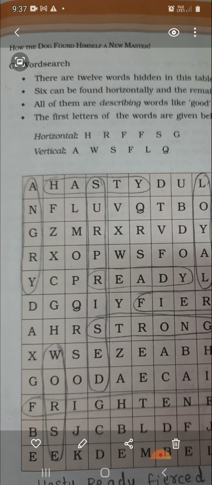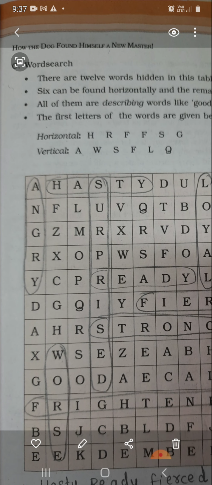Now these words that are given in the grid are describing words. You might have learned in your earlier classes that describing words are adjectives. We'll also be dealing with the topic of adjectives in the next session. First we'll complete the nouns, and after completing the nouns we'll be dealing with adjectives. But describing words are those words which describe something.